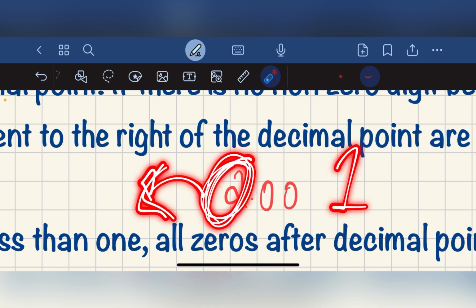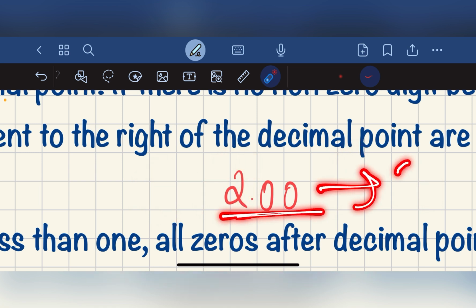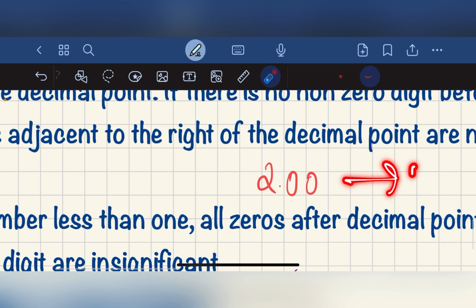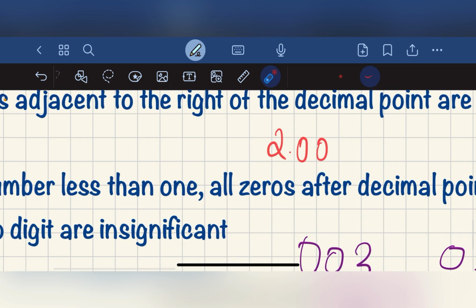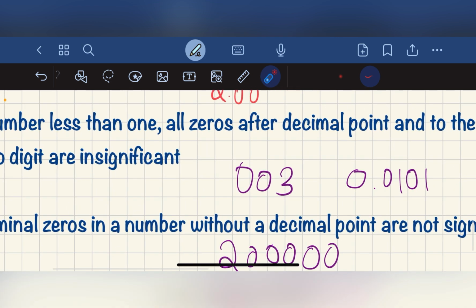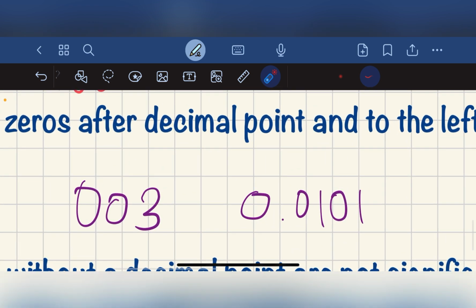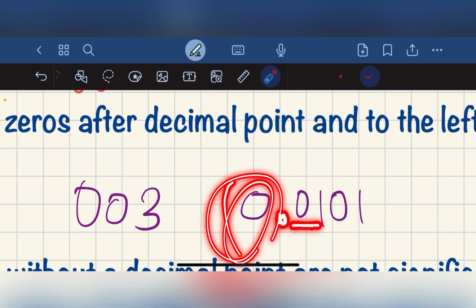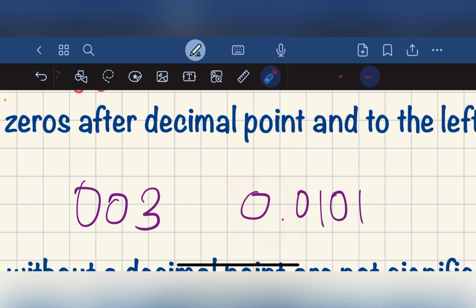Okay, so here 1.00 has 3 significant figures, these zeros are significant because they come after the decimal point. Here we have a non-zero digit, right, and here we have zeros after the decimal point, but we don't have a non-zero digit before them, so these two zeros are not significant, and 101, the zeros between two non-zero digits, are significant.